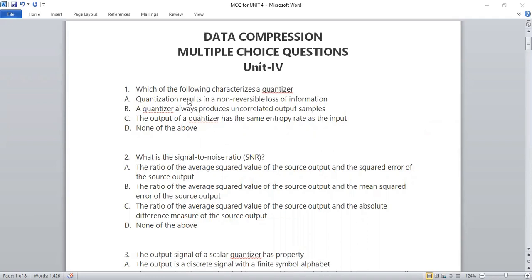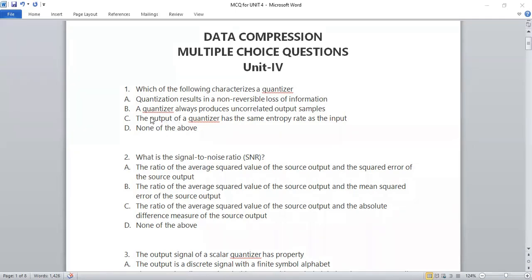So starting with the first question, we have: which of the following characteristics characterizes a quantizer? You have to choose from these options, right? You have to find the best option for the same. In this, the first option is quantization results in a non-reversible loss of information. Second, a quantizer always produces uncorrelated output samples. The output of a quantizer has the same entropy rate as the input, or none of the above.